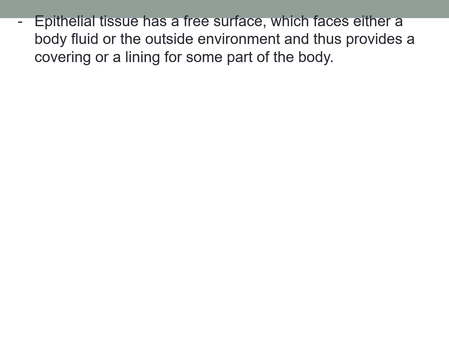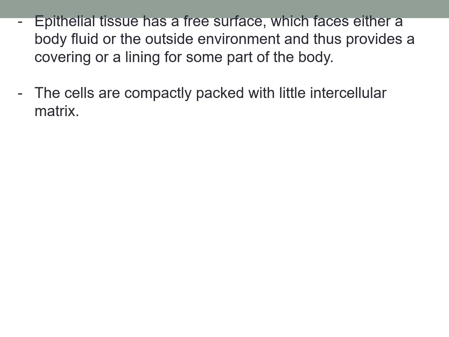Another feature of epithelial tissue is that it has a free surface which faces either a body fluid or the outside environment and thus provides a covering or a lining for some part of the body. So all our internal organs, their outer covering is made up of epithelial tissue. The cells are compactly packed with little intercellular matrix. So the cells of epithelial tissue are very compactly placed. They are very near to each other with very little intercellular matrix.